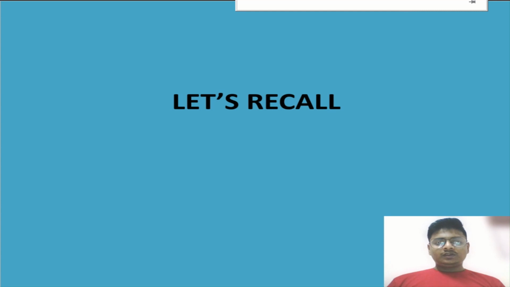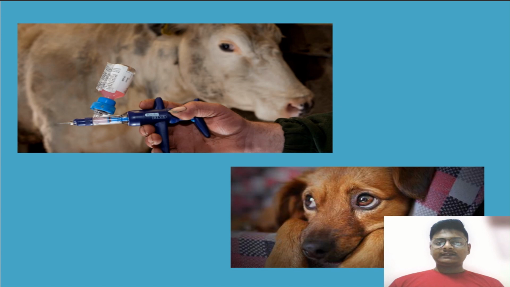Because you have all seen that dogs, cats, and other cattle get sick. That's why they get vaccinated, to avoid that sickness. See the pictures, how they are getting vaccinated. Are you able to see? This is the animal called a cow, and this is the vaccine that is given to this cow. The same we will give to the dog also, but different organisms like the cow and the dog have different types of vaccinations.